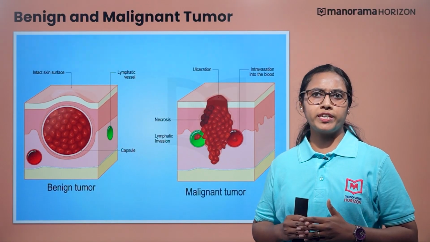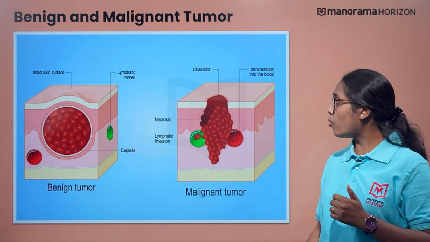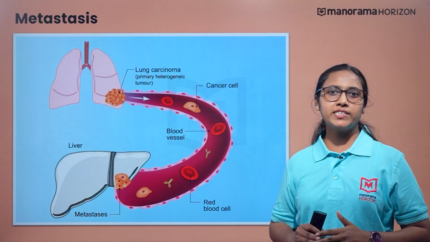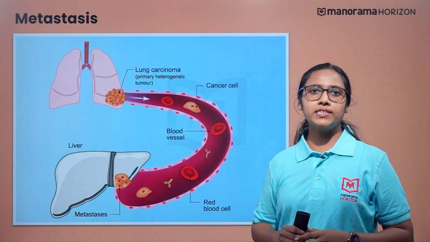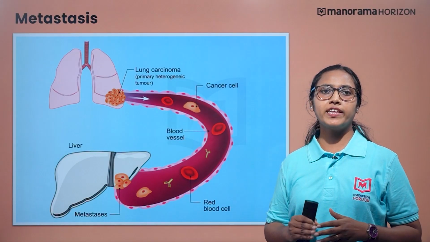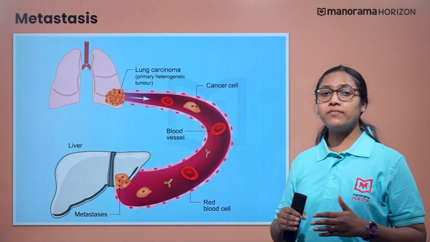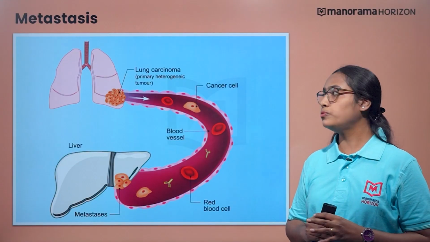Here we can notice a linking term, that is metastasis. So what is meant by metastasis? We can infer metastasis as a property of tumor cells. Through this, the cancer cells break away from where they first formed, that is, the primary cancer, travel through the blood or lymph system and form new tumors.